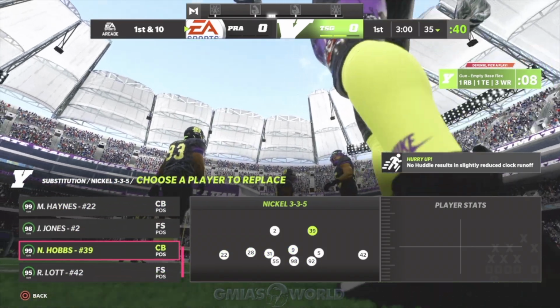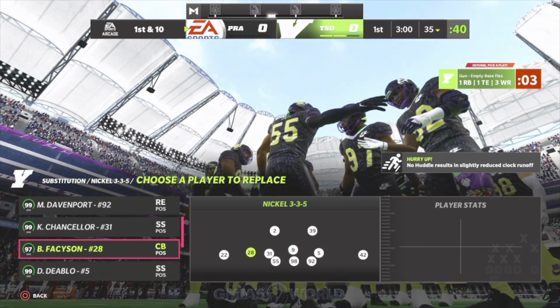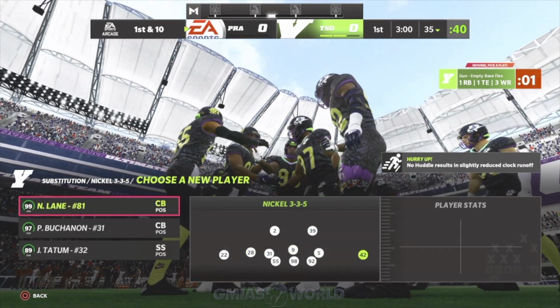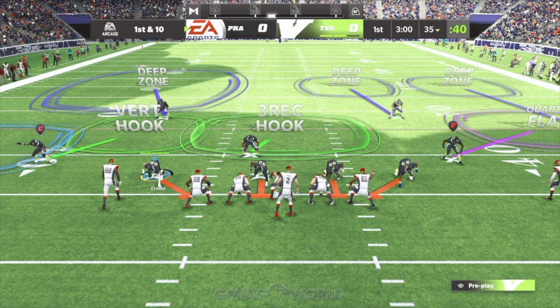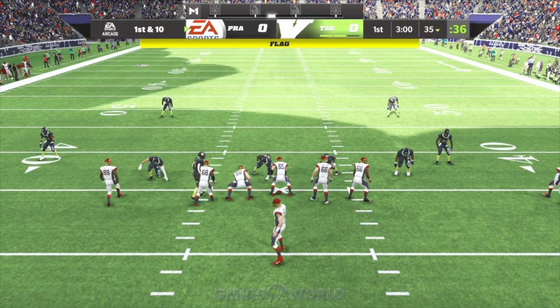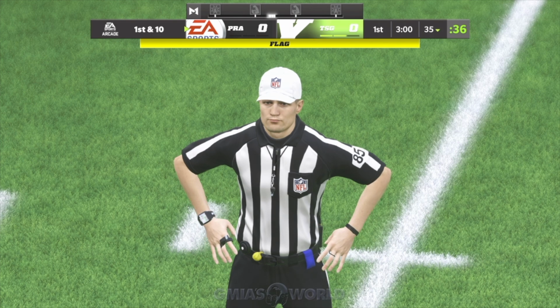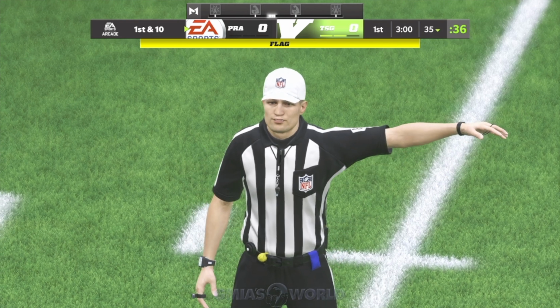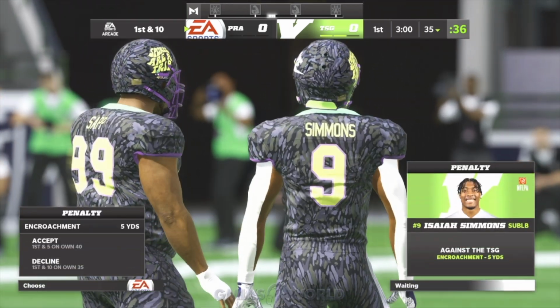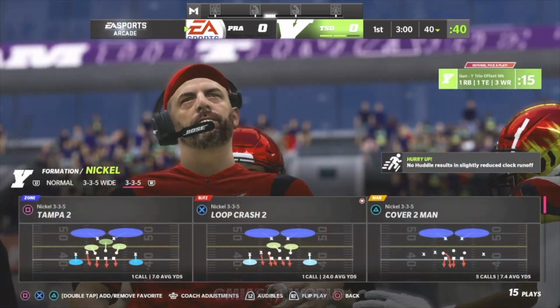So this is the way that it looks. I got one corner at safety with Acrobat. The other corner has Acrobat over here. And everybody else, we got to just sub Night Train Lane in. So now that we've done that, I'm going to show you guys, obviously, so you can see with the numbers, who the players are and everything with the sub linebackers, how it looks for 3 through 5 wide. Remember, you can set this up however you want, but only strong safeties go into the position of what I'm showing you.